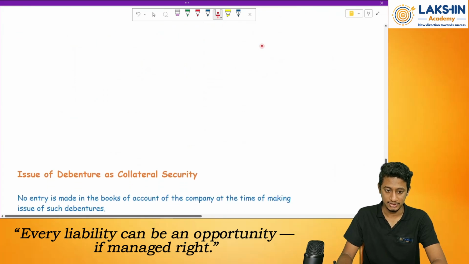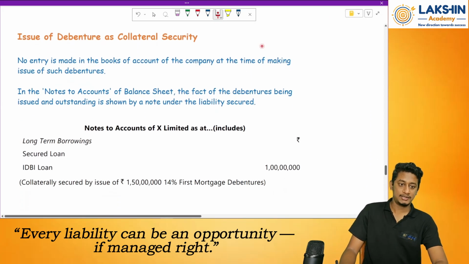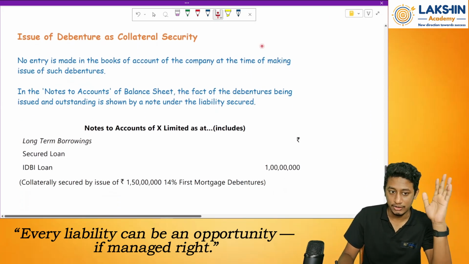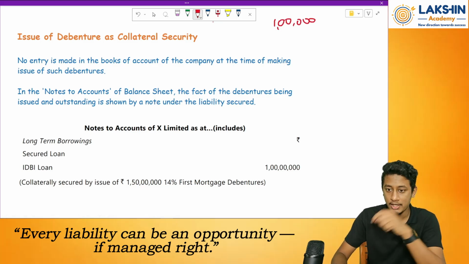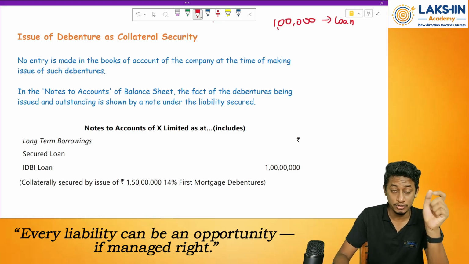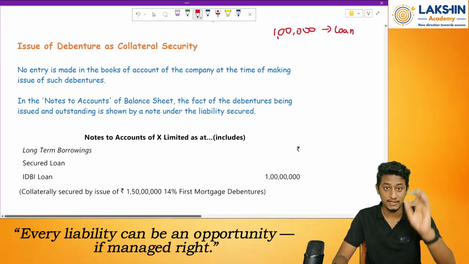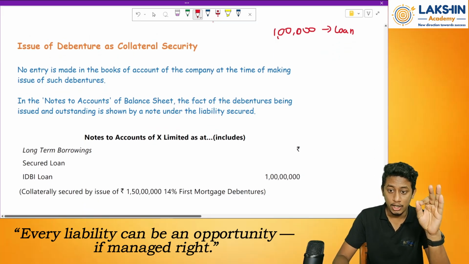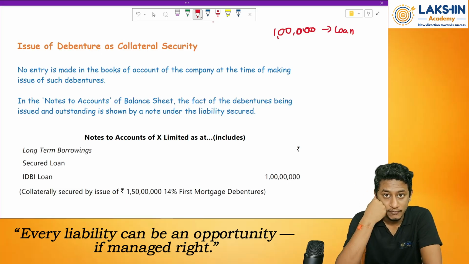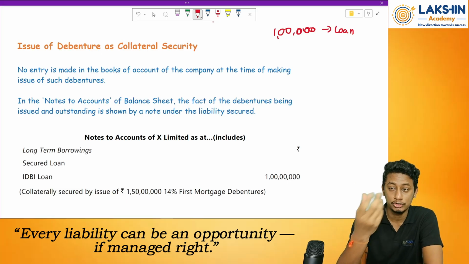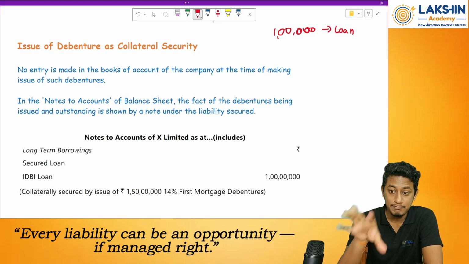Okay. Next. The next topic we have is issue of debentures as a collateral security. That means, let us say today I will take a loan of rupees 1 lakh. This is a loan taken, not debentures issued. This is a loan taken from a bank. Now, on this loan, the bank needs a security. Why? Because what if tomorrow I don't repay the loan? In that case, the bank needs some security.